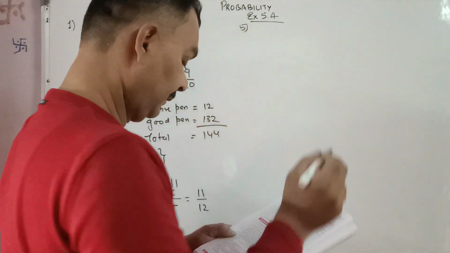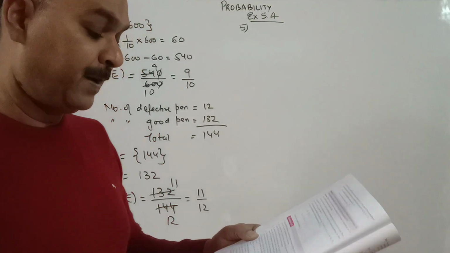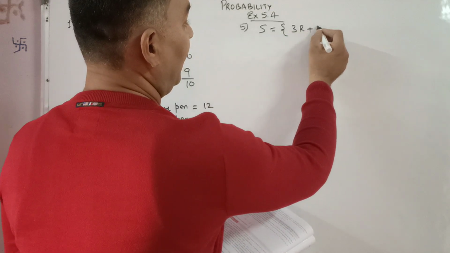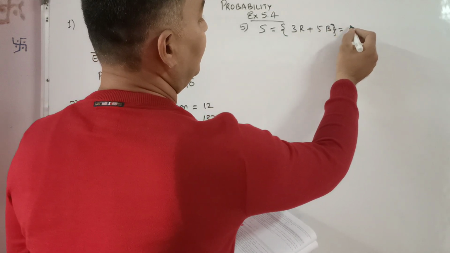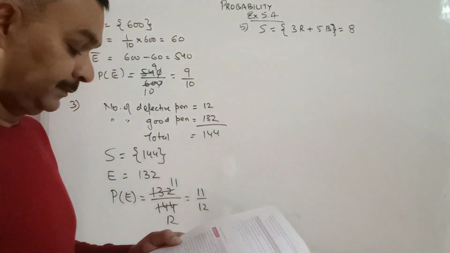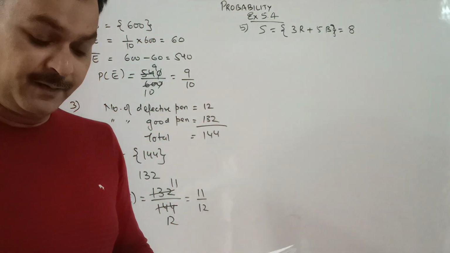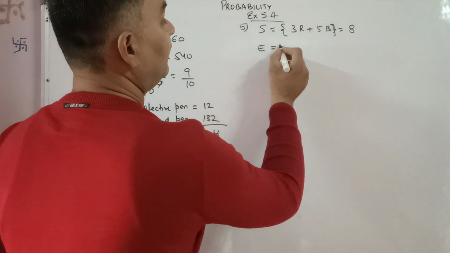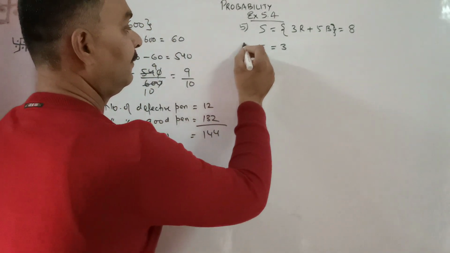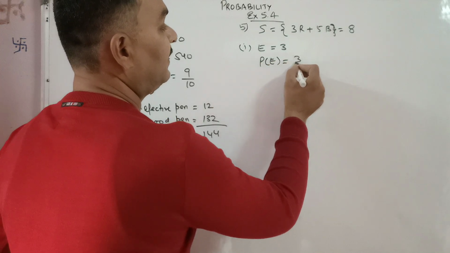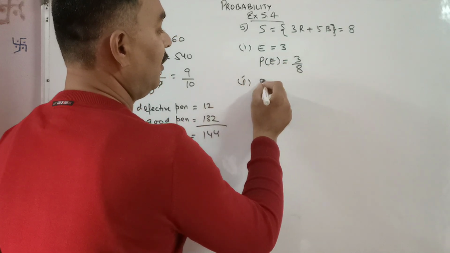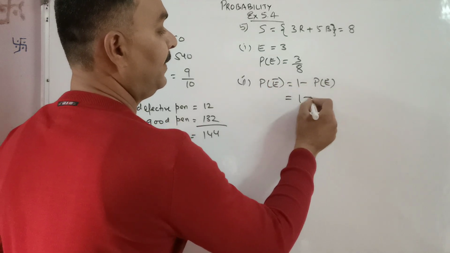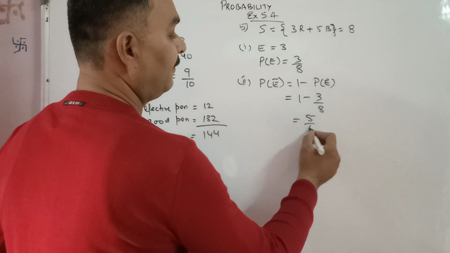Question number 5. A bag contains 3 red balls and 5 black balls. Okay, the sample space: 3 red balls and 5 black balls. That means the total outcomes are 8. A ball is drawn at random from the bag. What is the probability that the ball drawn is red? So for an event, favorable outcome is 3. The probability of that event is 3 by 8. Second, not red, that is complement of the probability. So 1 minus probability of event to be happened, 1 minus 3 by 8 or simply 5 by 8.